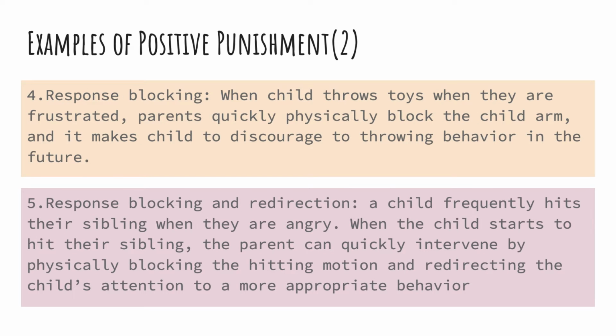Response blocking is when a child throws toys when they are frustrated. Parents quickly physically block the child's arm, and it discourages the throwing behavior in the future. Response blocking and redirection: a child frequently hits their sibling when they are angry. When the child starts to hit their sibling, the parent can quickly intervene by physically blocking the hitting motion and redirecting the child's attention to a more appropriate behavior.